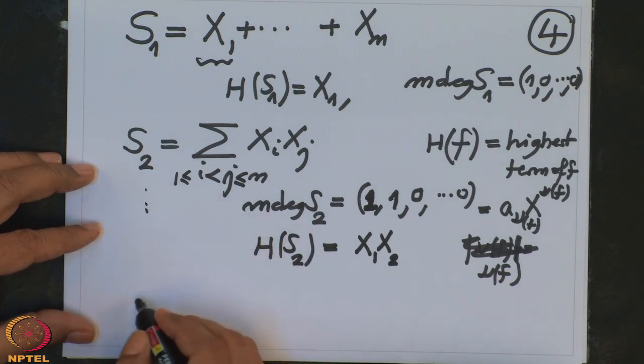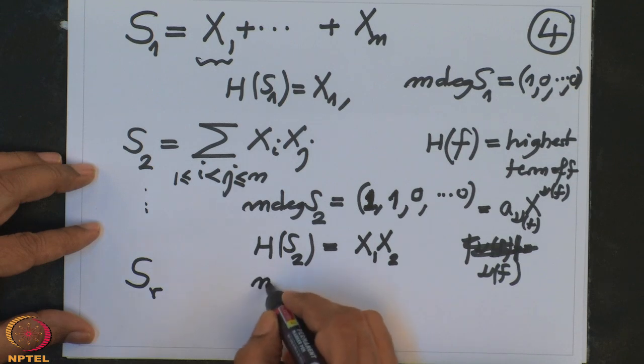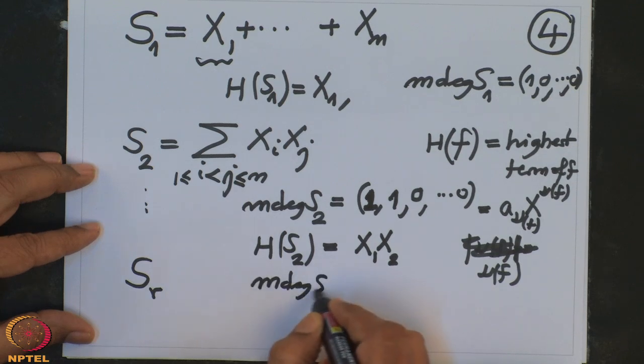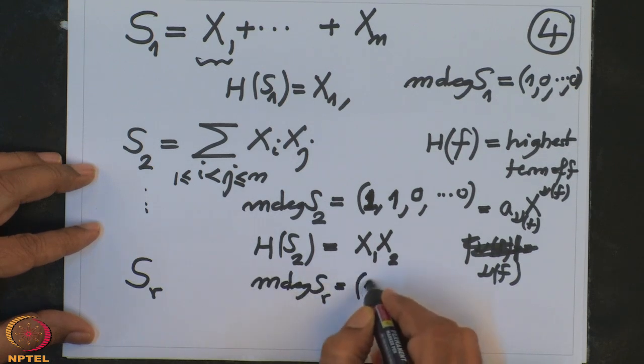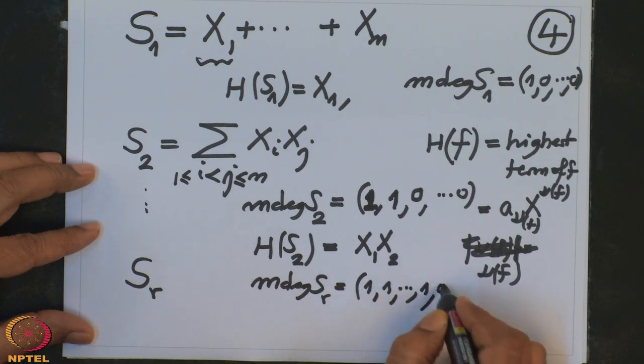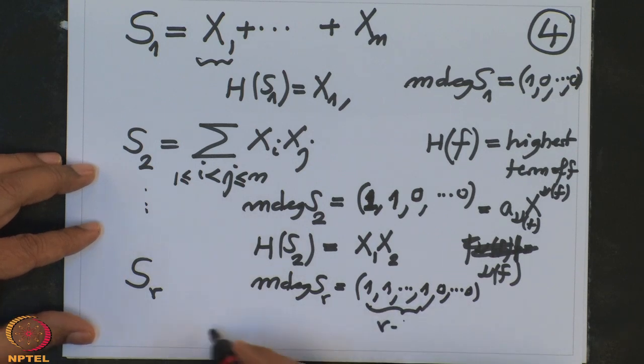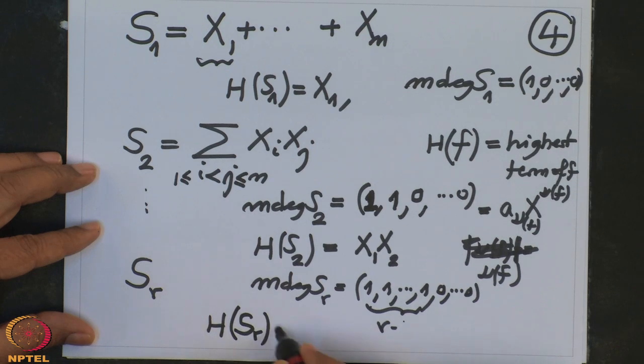And so on. In general, what is the multi-degree of Sr? This is precisely 1, 1, 1, r times up to the r-th place, and after that 0, 0, 0. These are r number of terms. And what is the highest term of Sr? That is obviously x1, x2 up to xr.